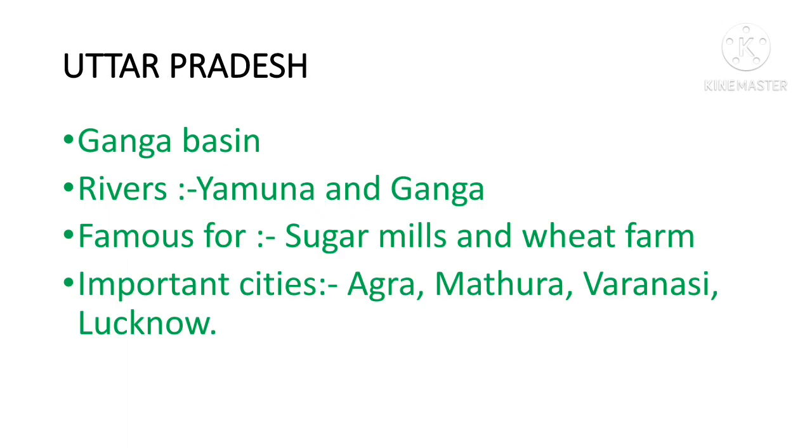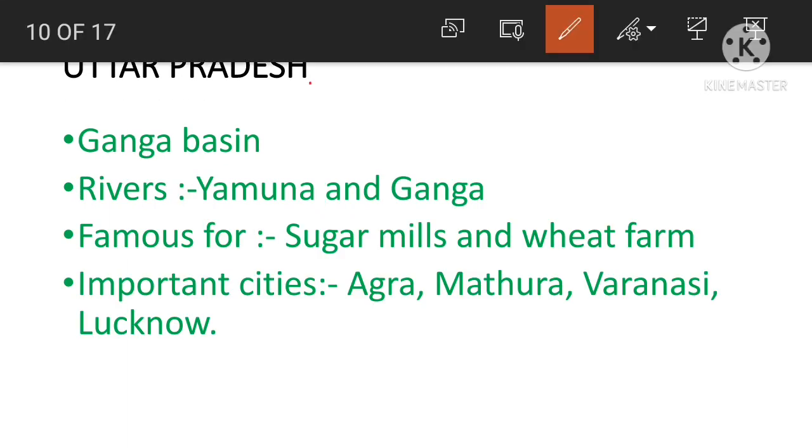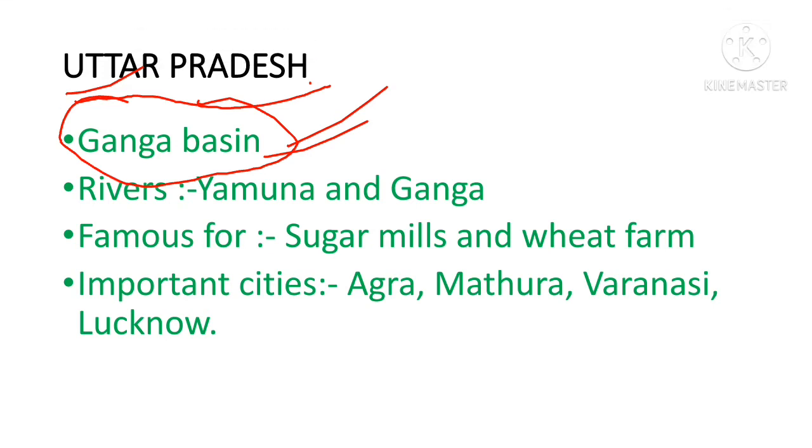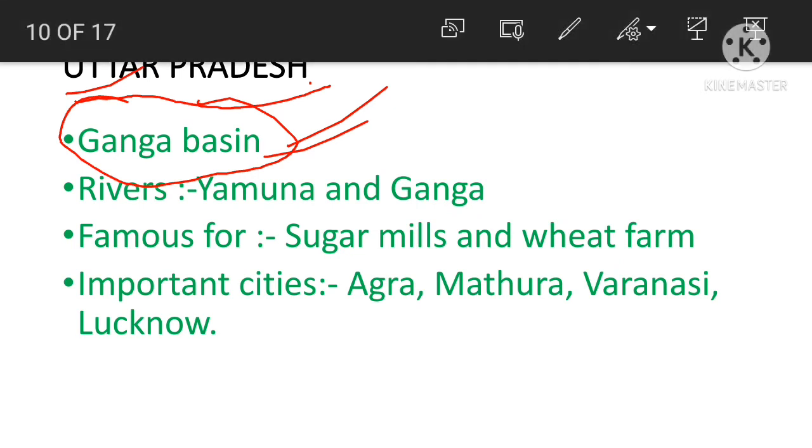So next we will discuss about Uttar Pradesh. Uttar Pradesh is also one of the states in the northern plains, and Uttar Pradesh lies in the Ganga basin. So the river Ganga is near to Uttar Pradesh. The rivers which flow through Uttar Pradesh are Yamuna and Ganga. These are the two rivers. From these two rivers, Uttar Pradesh gets water for agriculture, and the soils are fertile because of these rivers.